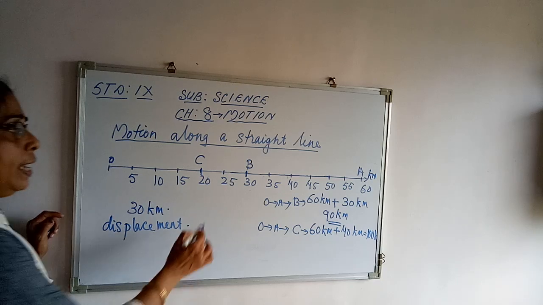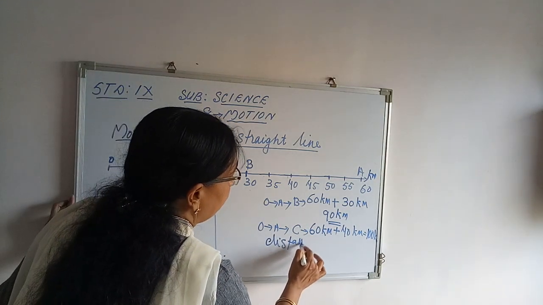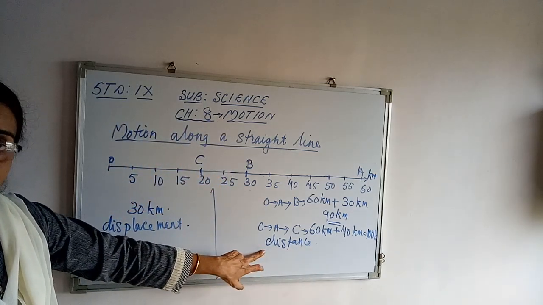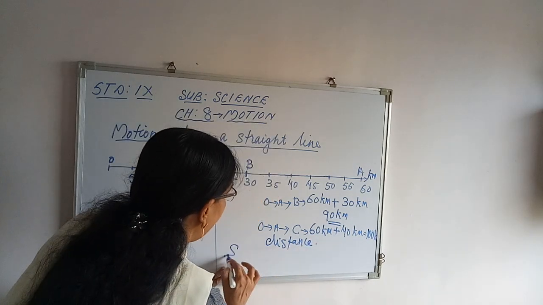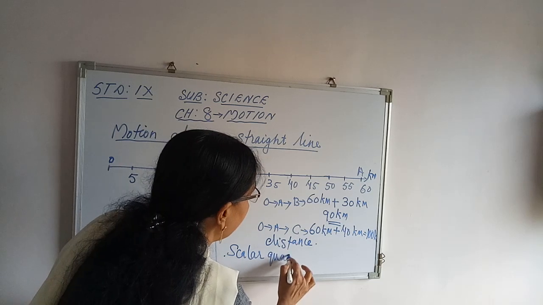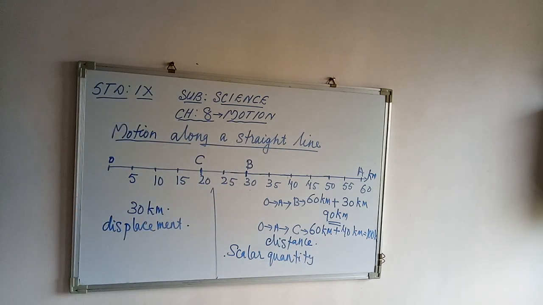So see, here one of the quantities, the distance, we can explain only by the magnitude, and such quantities are called scalar quantities. But there are certain quantities that can be explained with both magnitude and direction.